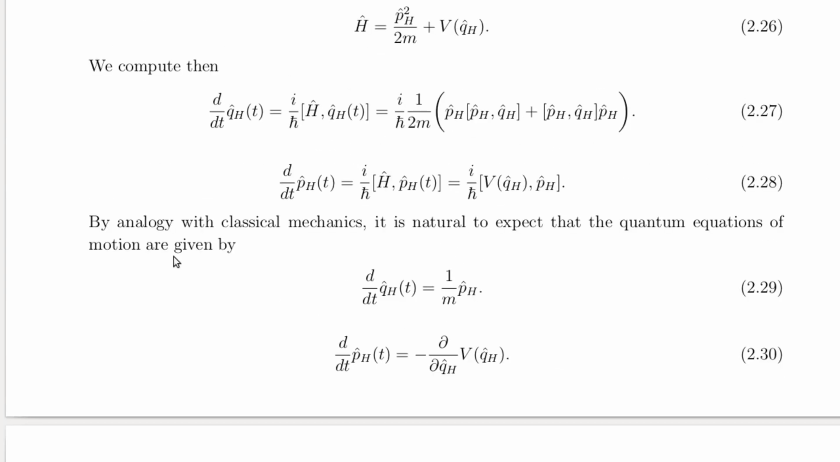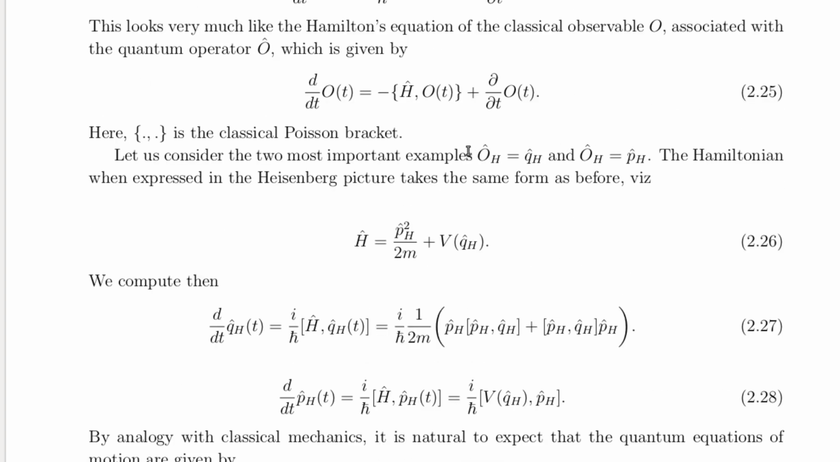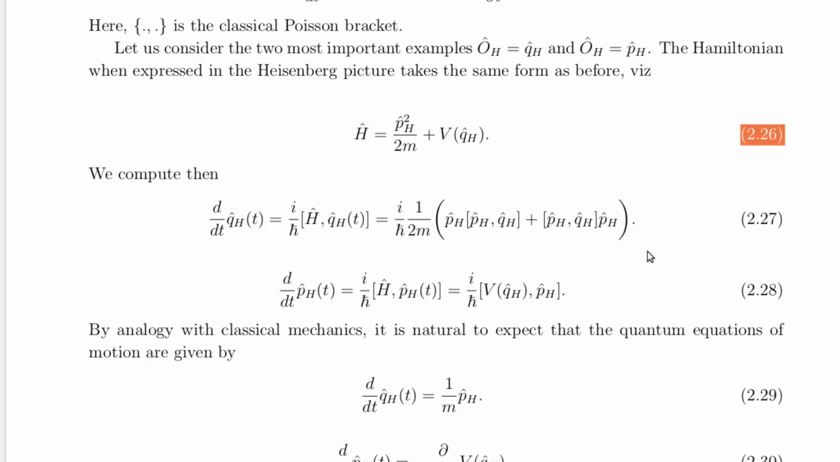Let's consider two key examples in the Heisenberg picture, the position operator q hat subscript h and the momentum operator p hat subscript h. The Hamiltonian, when expressed in the Heisenberg picture, retains the familiar form, representing the total energy of the system as the sum of kinetic and potential energy. This serves as the starting point for deriving the time evolution of operators in the Heisenberg picture. First, we compute the time evolution of the position and momentum operators.